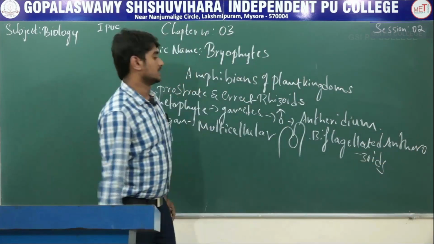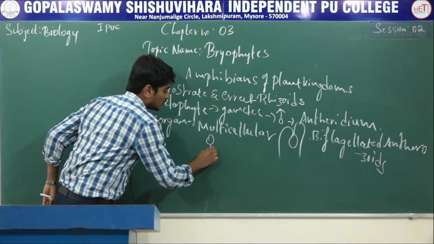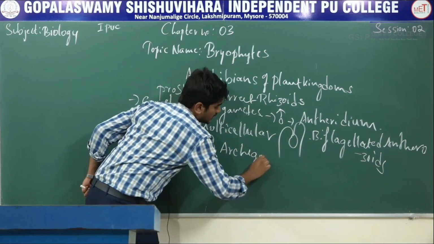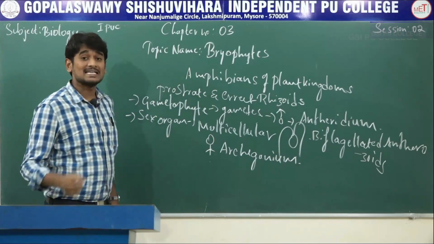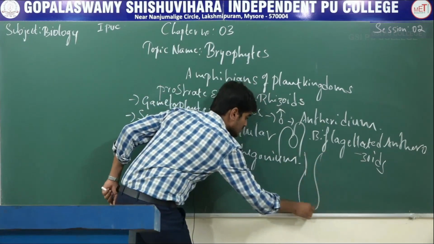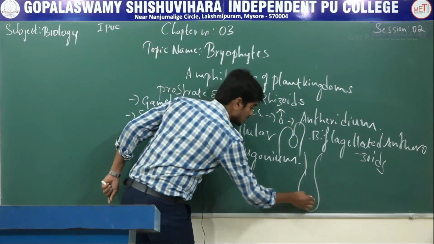And the female sex organ is archegonium. This archegonium is a flask shaped structure and produces a single egg.